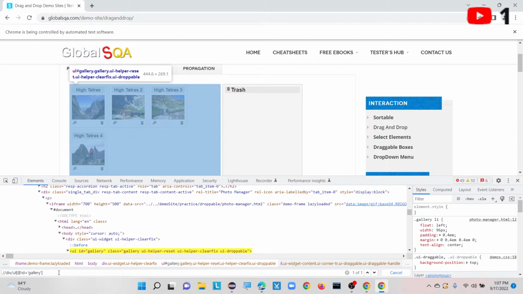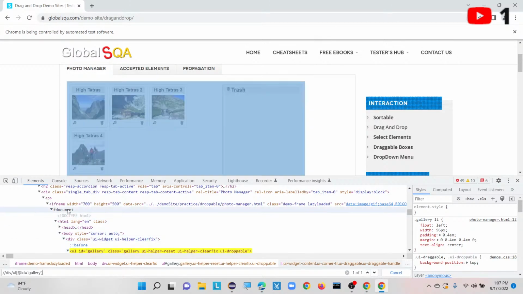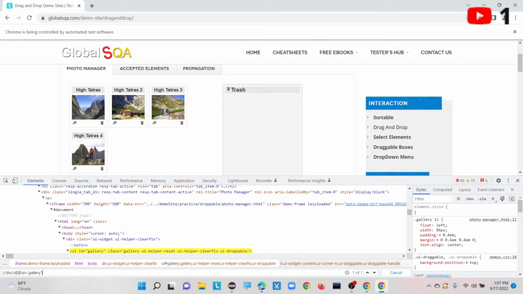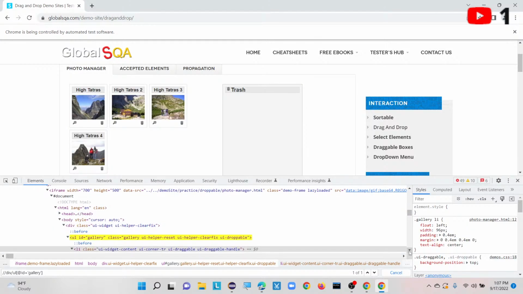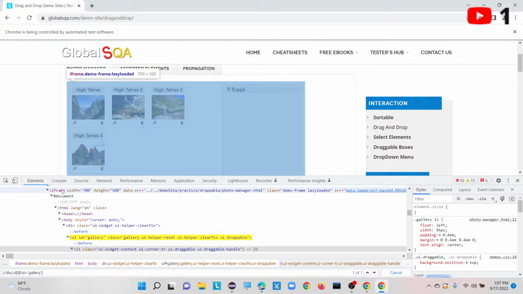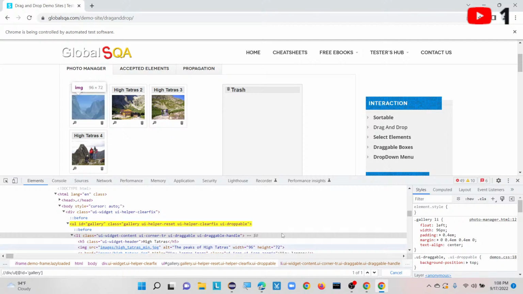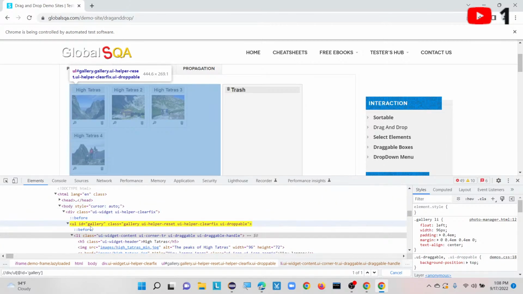So where exactly did this item get located? See, here in this iframe, all the different galleries are available. To do that, first we have to switch our focus to this particular iframe. Once that is done, we are going to perform the actions, right? Inside that, this is my actual first XPath.